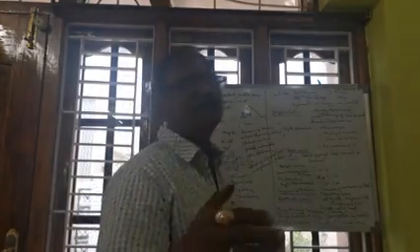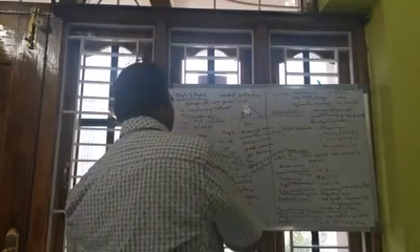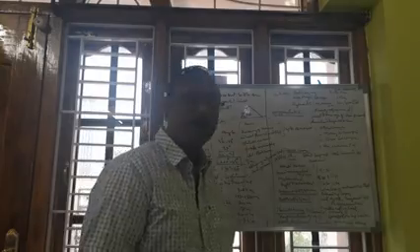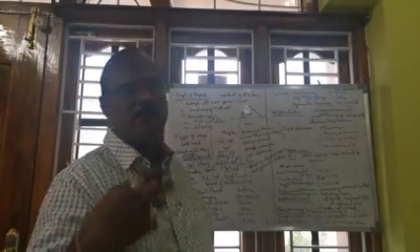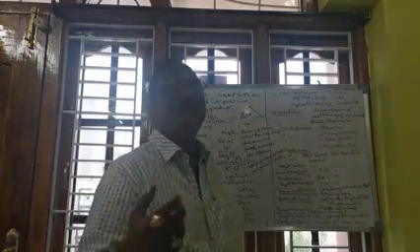So the distance is limited to 300 meters. Up to 300 meters it is negotiable, and beyond 300 meters it is difficult.